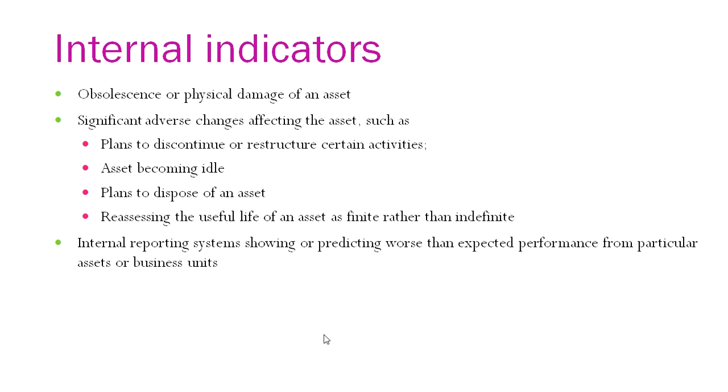However, if the asset is physically damaged, then it will completely lose its value in the market. It won't be able to fetch the price which the organization is expecting. And these are internal factors affecting the asset's quality and value.